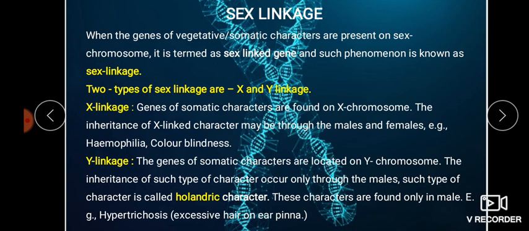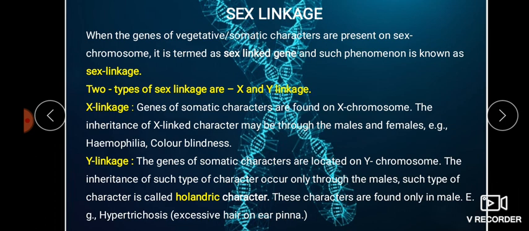Today we are moving on to our next topic, that is, what are sex linkage and sex linked inheritance. Then the other topics are genetic disorders and chromosomal disorders. Before dealing with genetic disorders and chromosomal disorders, we want to know what sex linkage and sex linked inheritance are. First, what is sex linkage?